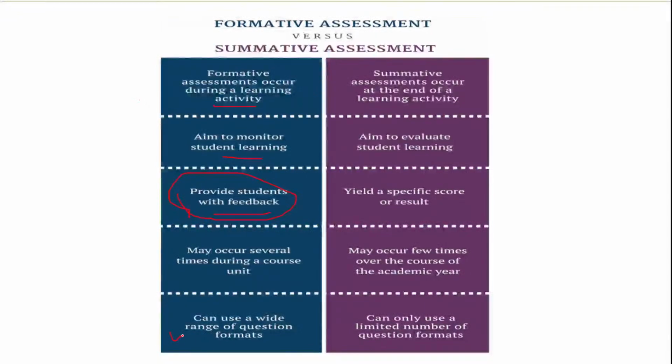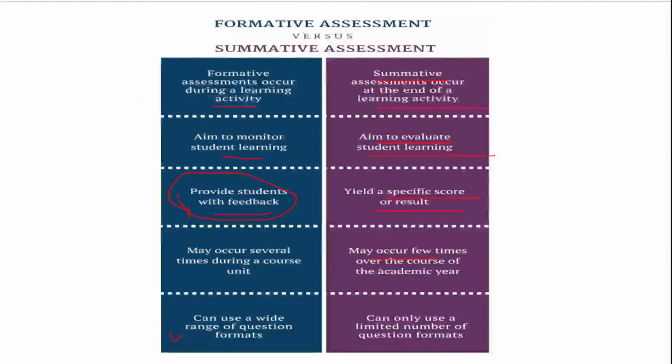Now I'll first complete the summative and then I'll summarize also. Summative assessment occurs at the end of a learning activity. The aim is to evaluate students' learning, what skill sets or learning they have acquired for a specific course, with the result held at the end of the examination.